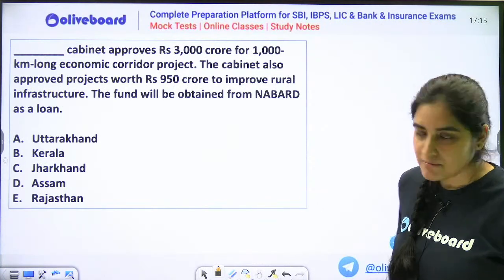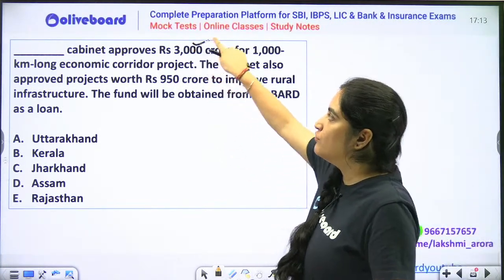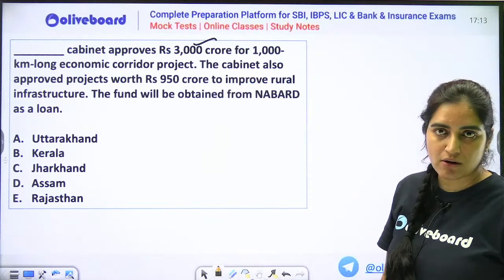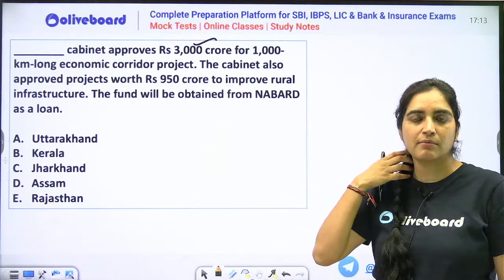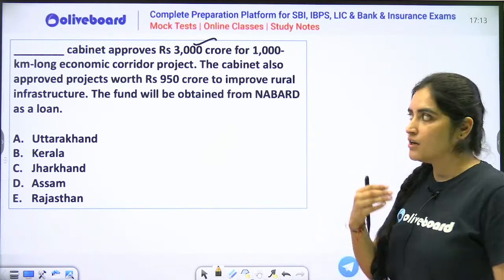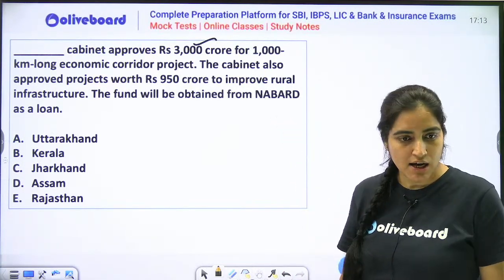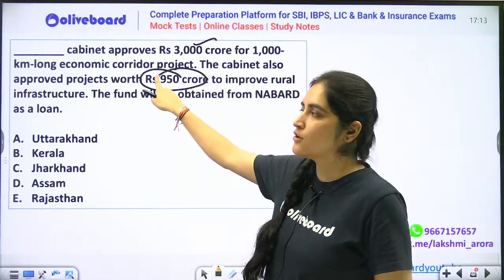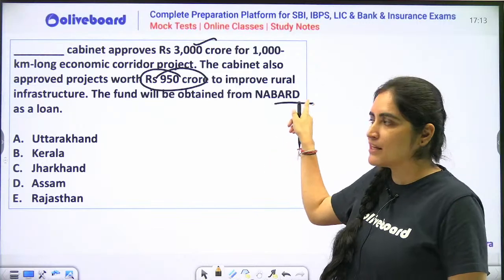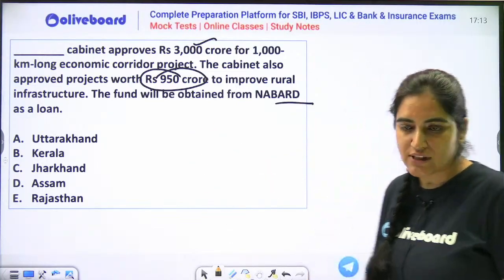Yes, it is Assam. So Assam government has actually approved a 3,000 crore economic corridor. So basically, what is economic corridor? It is nothing but to matlab, to invest in trade, to boost trade. These corridors are being constructed. So Assam is constructing these corridors, and for this 950 crore will be given by your Nabard in the form of loan. So that's why this was in news.